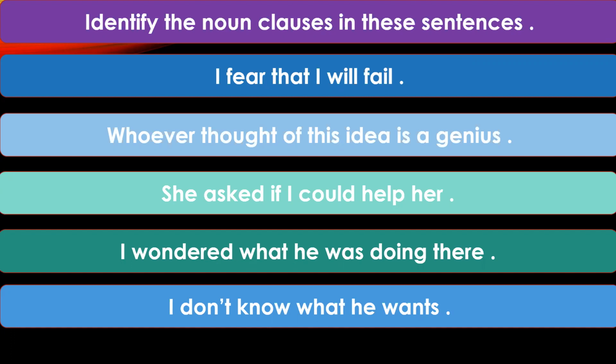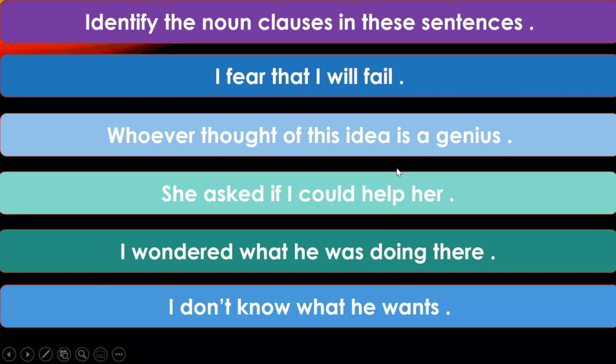Okay. Another thing you will notice is I fear can be an independent sentence. That I will fail. I is the subject. Will fail is the verb here. Okay. And that I will fail is a subordinate clause. And if I ask the question, I fear what? I fear that I will fail. This is a noun clause.